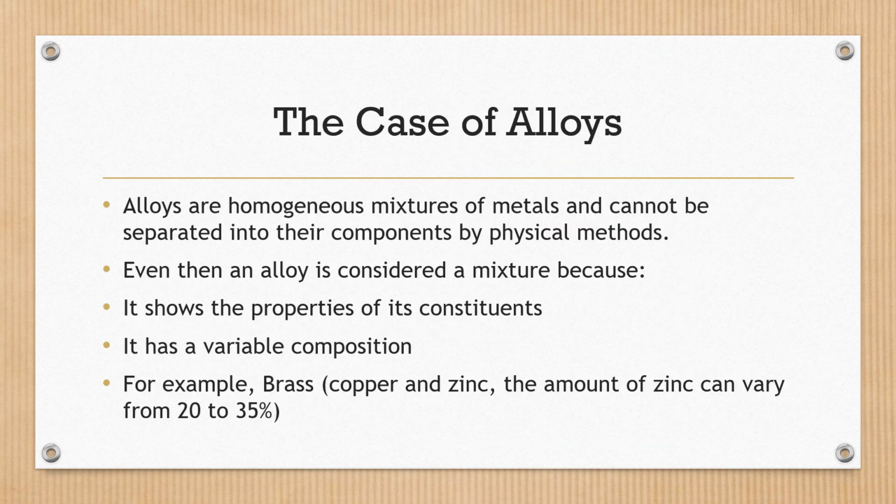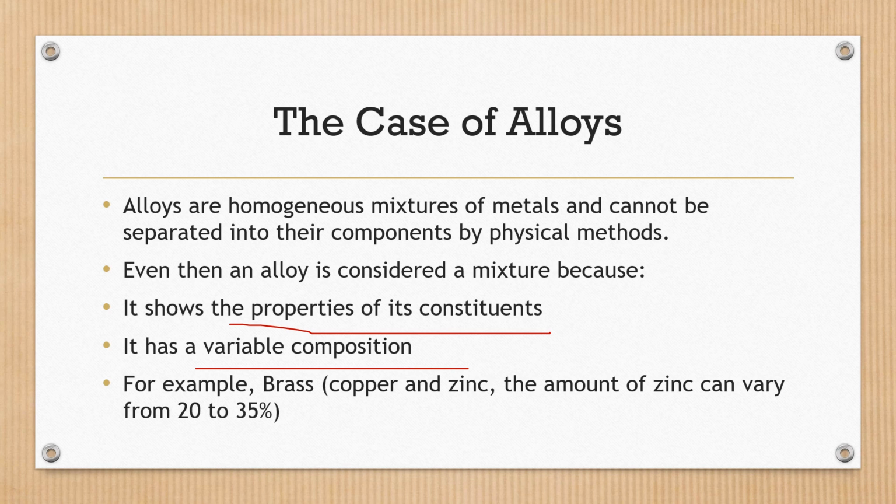Now we will study the case of alloys. Alloys are homogeneous mixtures of metals and they cannot be separated into their components by physical processes such as filtration, evaporation, etc. Even then, these alloys are considered mixtures. So why are they considered mixtures? Because they show properties of their components and they also have a variable composition.